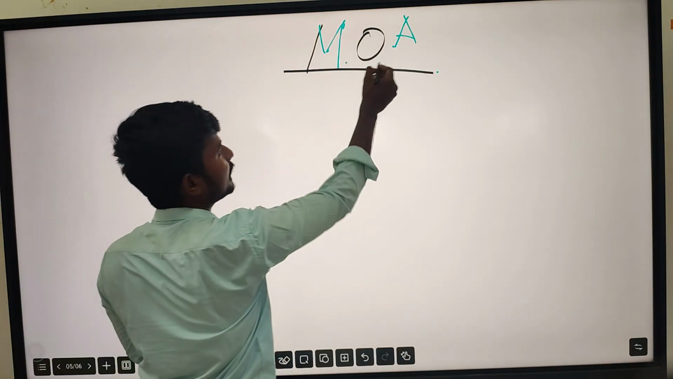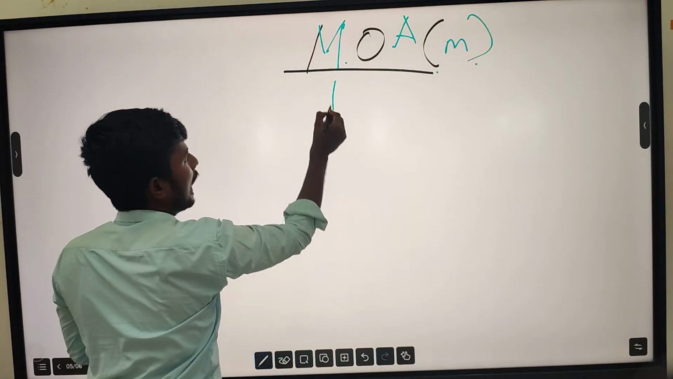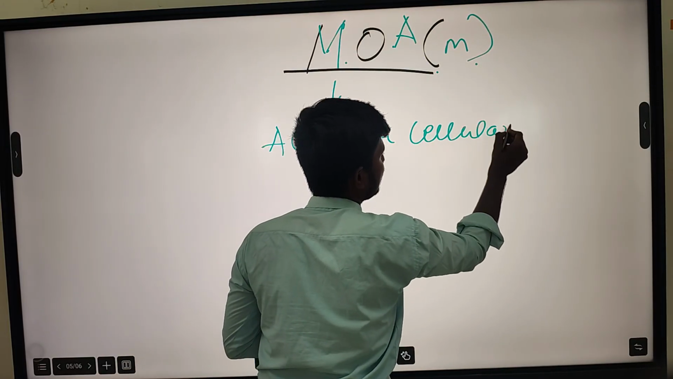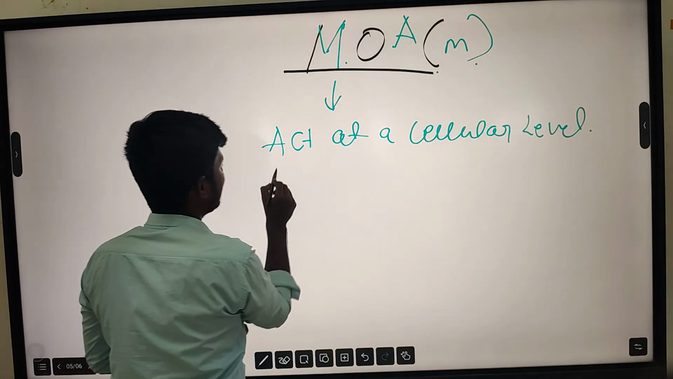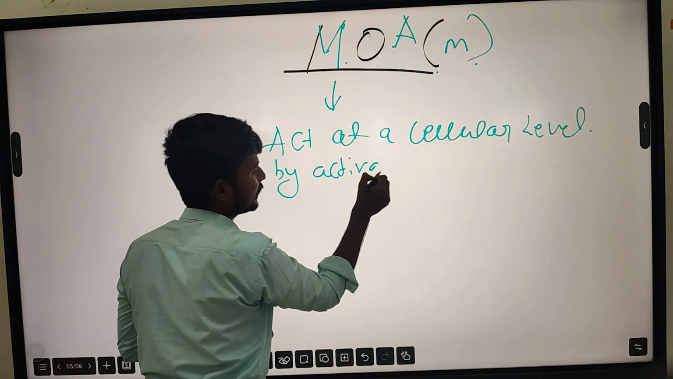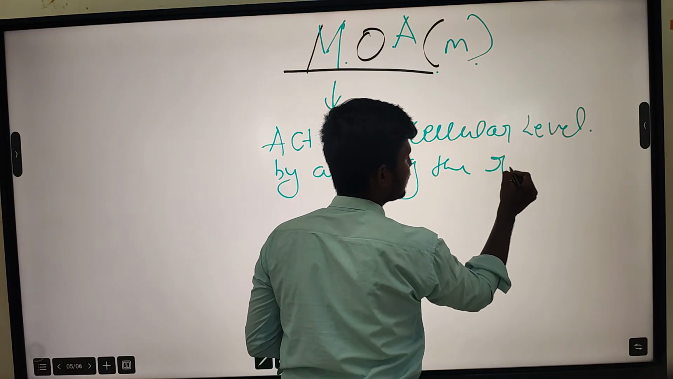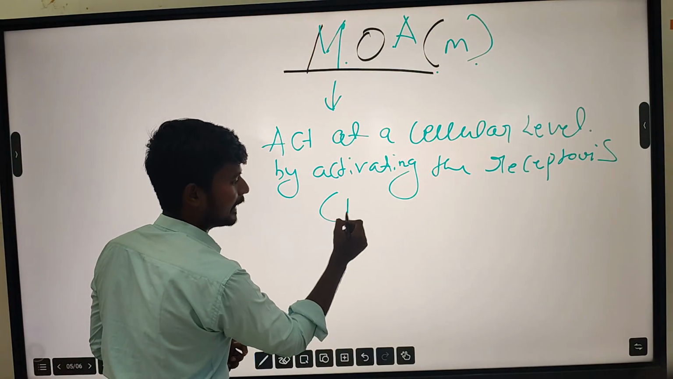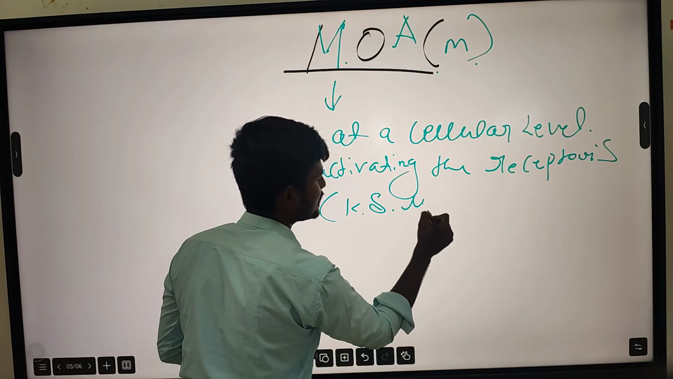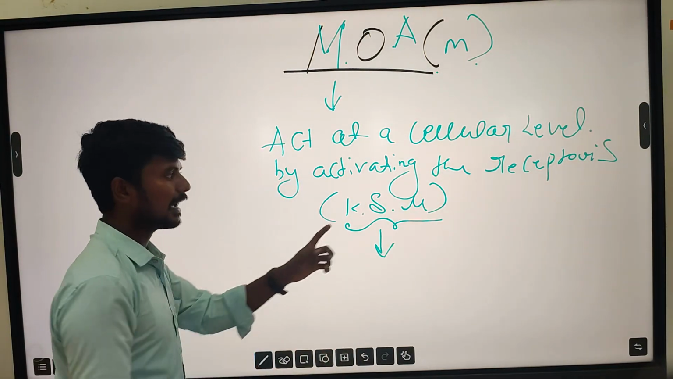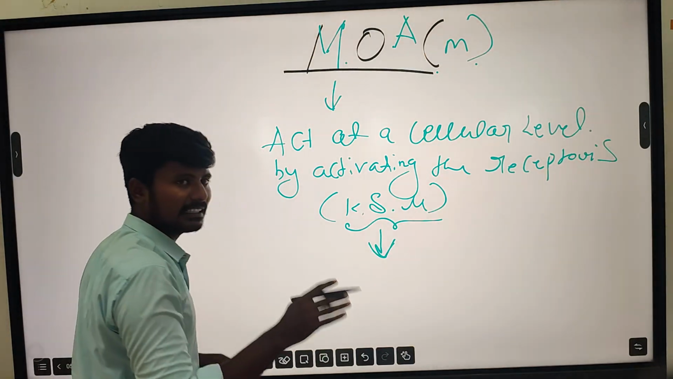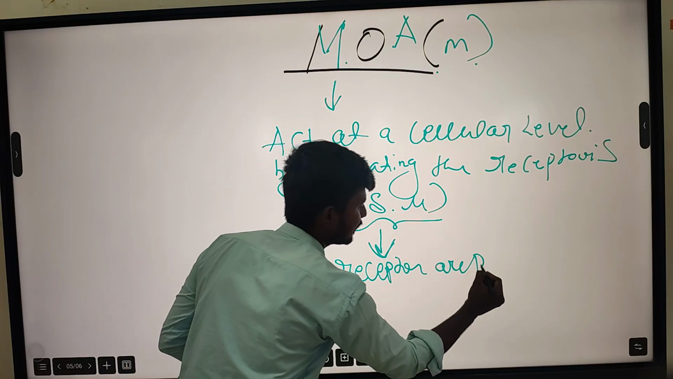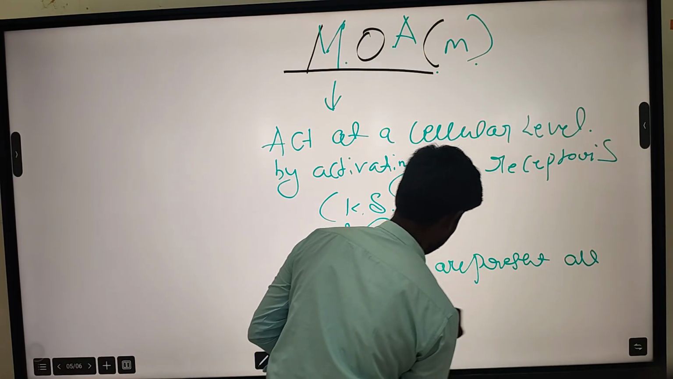How does morphine act at a cellular level? It acts at the cellular level by activating the receptors, such as the kappa receptor, delta receptor and mu receptor. These are the receptors, and they are present all over the CNS.